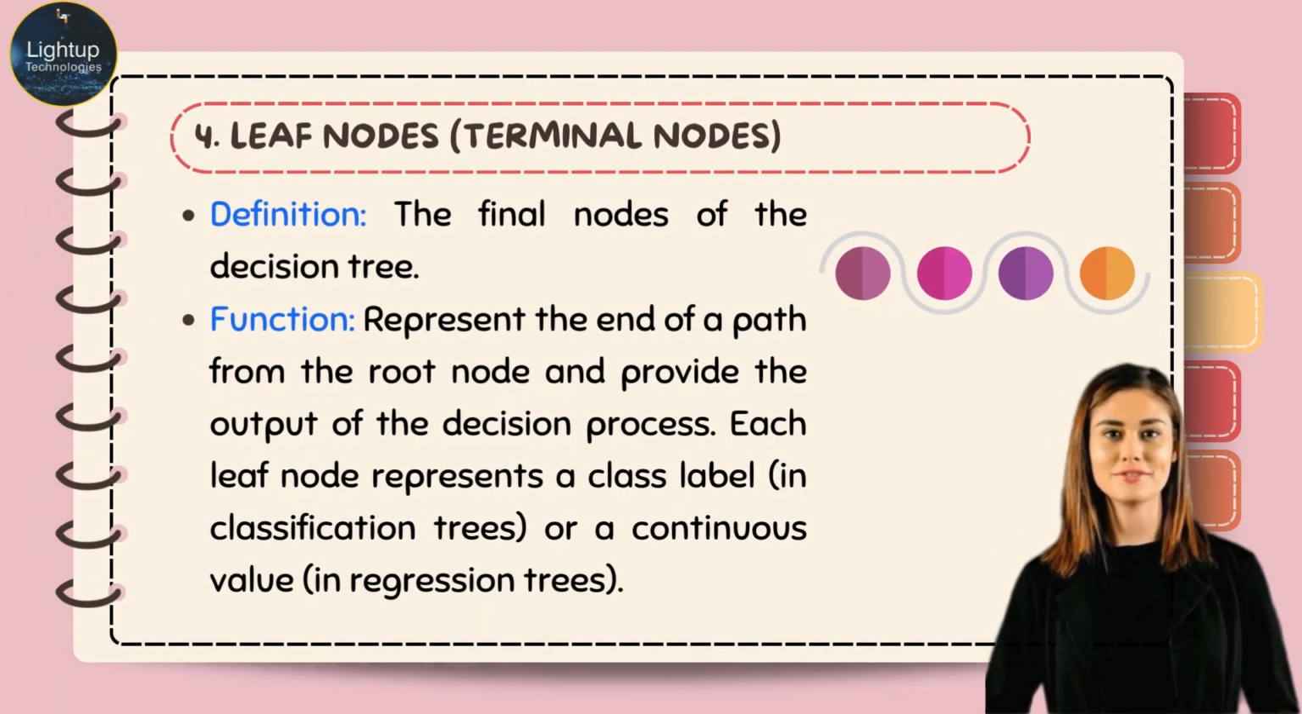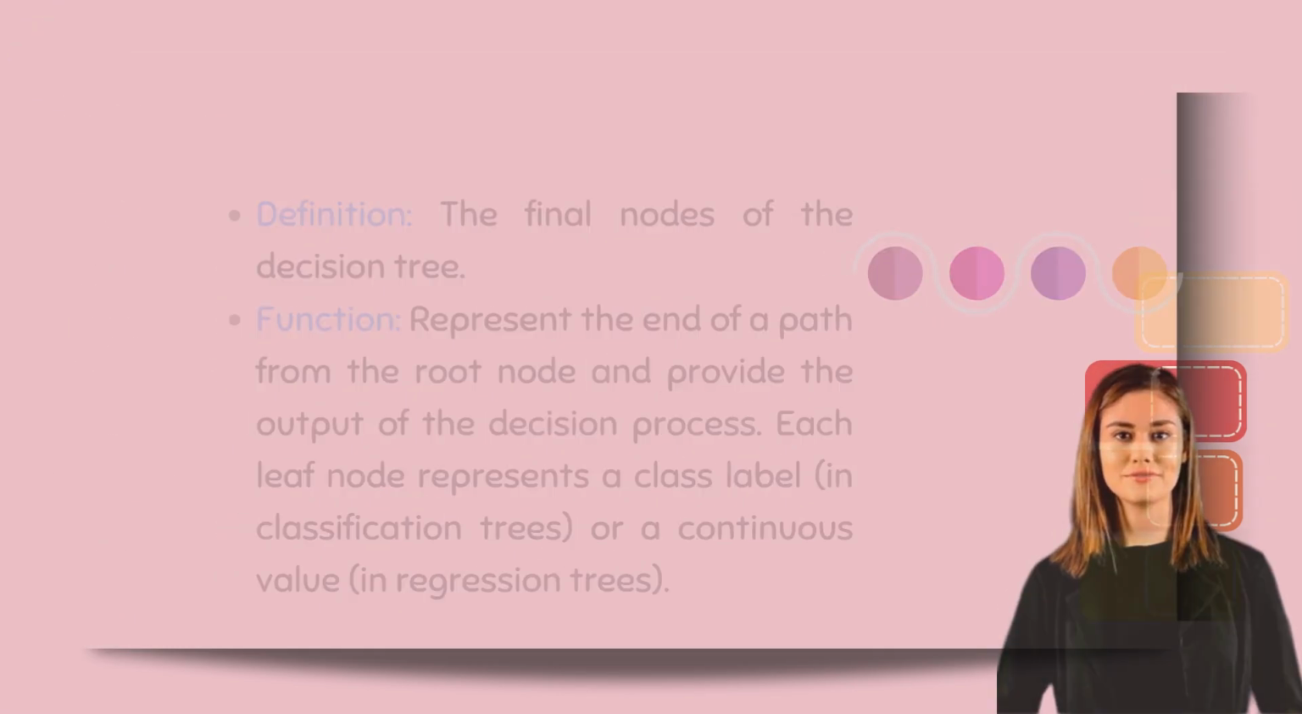Leaf nodes, terminal nodes. Definition: the final nodes of the decision tree. Function: represents the end of a path from the root node and provides the output of the decision process. Each leaf node represents a class label in classification trees or a continuous value in regression trees.